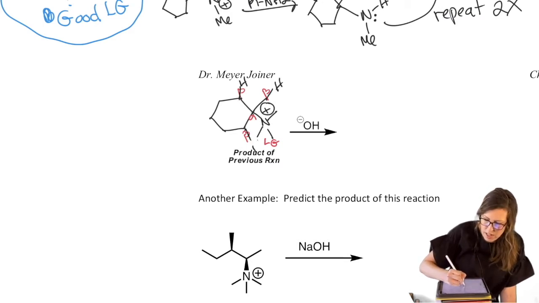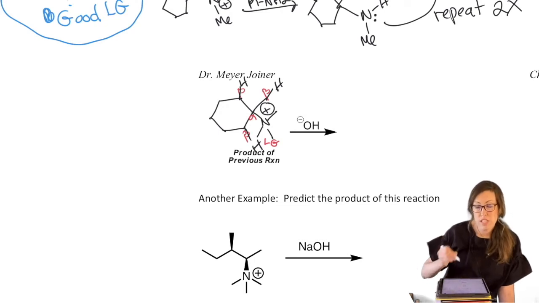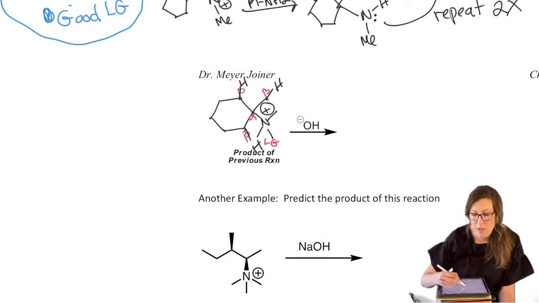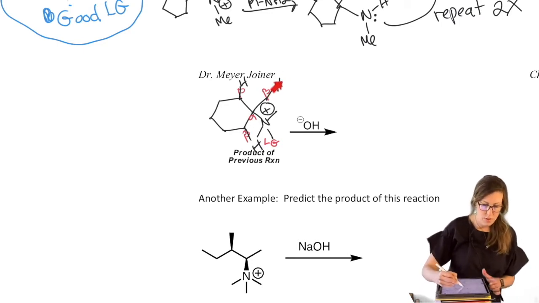And we have to decide which H is the best one to pull off. Well, normally, we would follow Zaitsev's rule and pick the H that would leave the most substituted alkene, one of those two. However, because this is so bulky, it's interfering with a base accessing a more sterically crowded part of the substrate. So it's only going to go for the least sterically hindered, the external H, the one on the periphery. So exo to the ring.